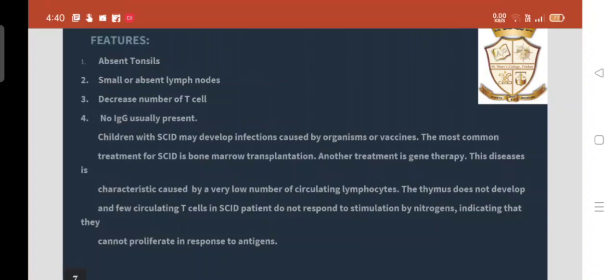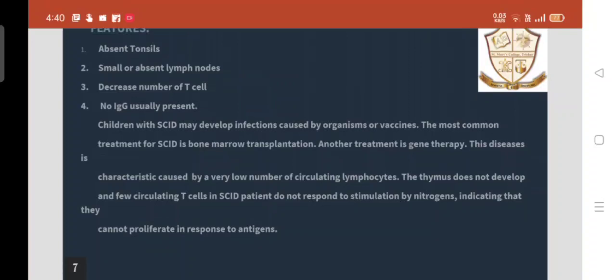This disease is caused by a very low number of circulating lymphocytes. The thymus does not develop, and the few circulating T cells in SCID patients do not respond to stimulation by mitogens, indicating that they cannot proliferate in response to antigens.